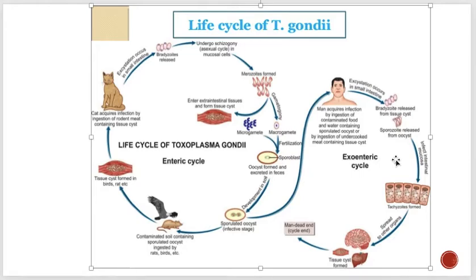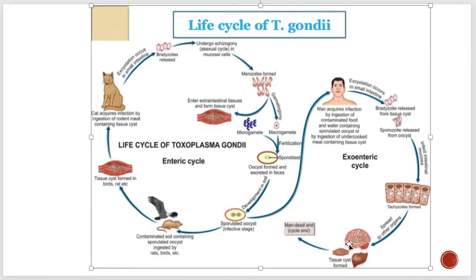So again, I already explained to you the stages in man. The sporozoites from the oocyst will form bradyzoids. Okay, so bradyzoids will be released from the tissue cyst, and they will multiply asexually. They will form tachyzoids. So now the tachyzoids continue to multiply and spread locally to the blood as well as the lymphatic system.